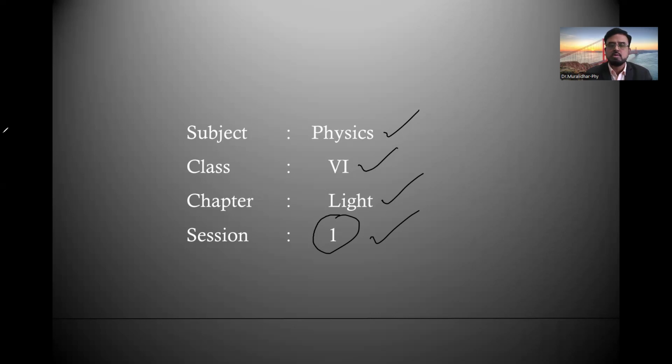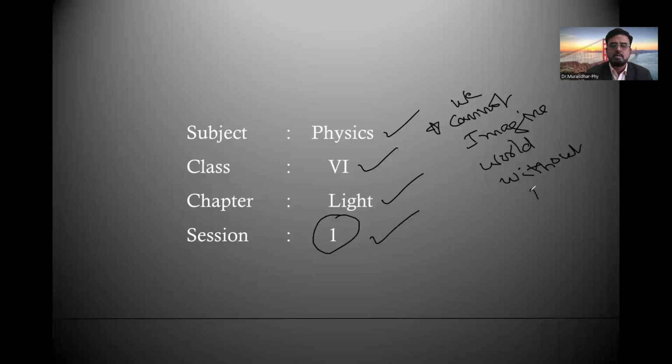You are all well familiar with the word light, because we cannot even imagine a world without light. Can you imagine that without light you can live?